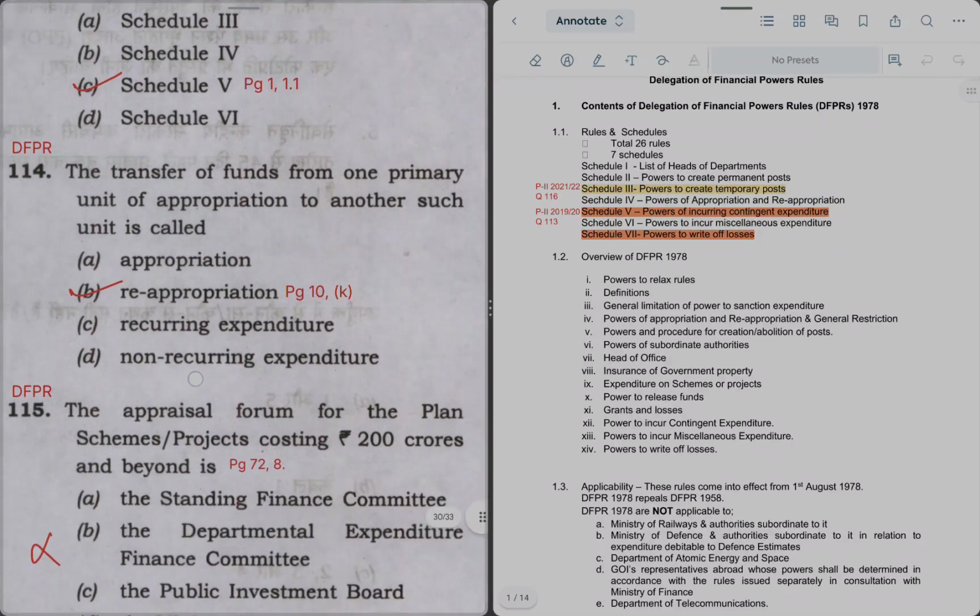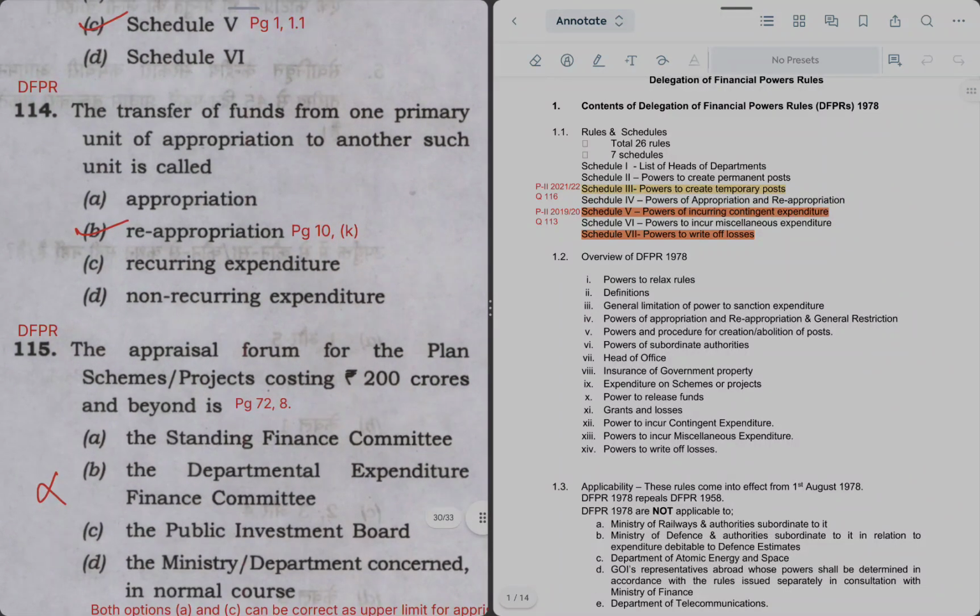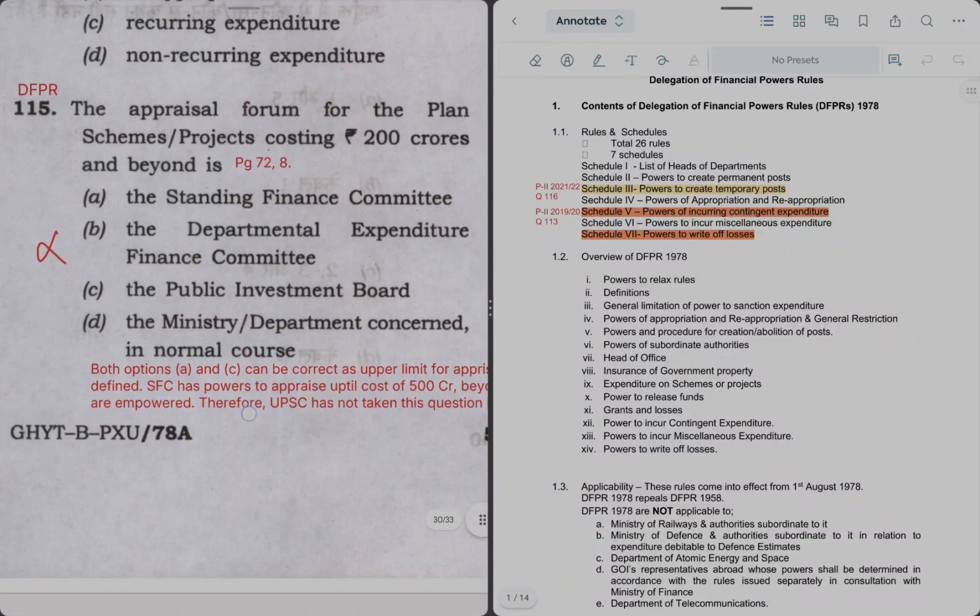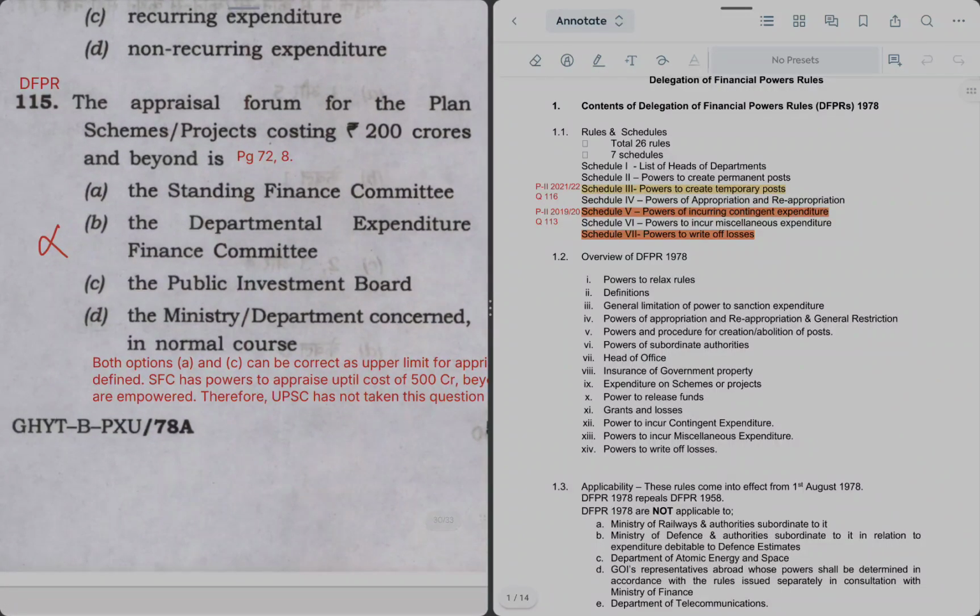Next question: the transfer of funds from one primary unit of appropriation to another unit is called reappropriation. Very basic question. You can refer to GFR or DFPR rules. नए पुराने दो में मिल जाएगा. नए वाले के पेज 10 पे सब पैरा के में डेफिनेशन दी हुई है reappropriation की. Next question is again DFPR. The appraisal forum for the plan schemes projects containing costing 200 crores and beyond is whom?